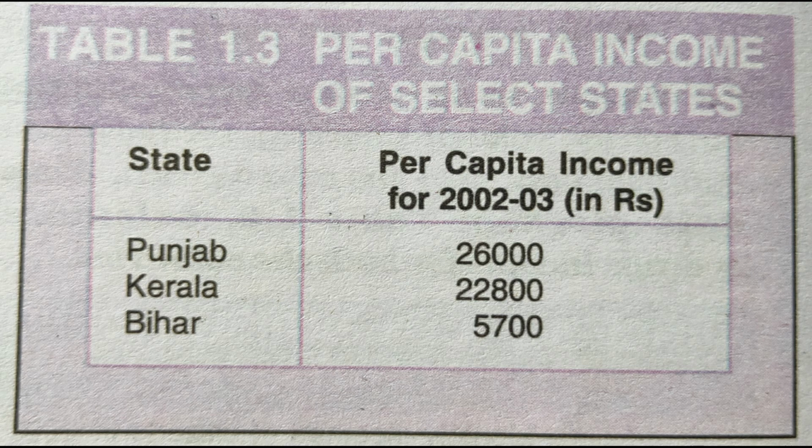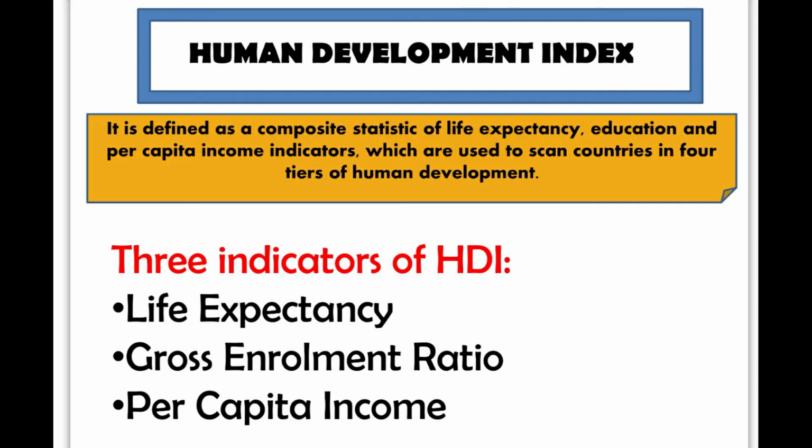So according to the Human Development Report, categorization of the countries on the basis of average income is not sufficient, so we have to consider other two things like the educational level of the people and the health status of the people along with the average income. Then we can compare the countries so that we can categorize a country as a developed country or developing country.